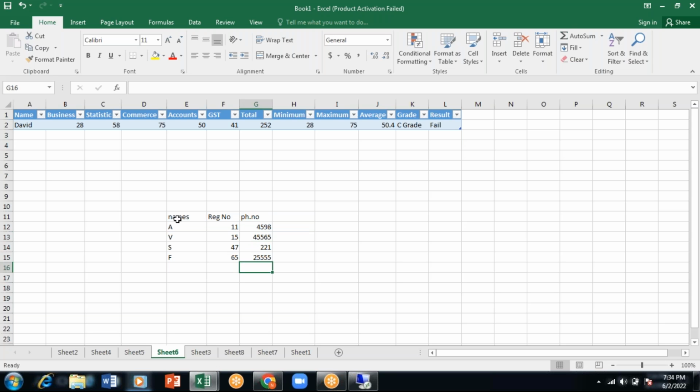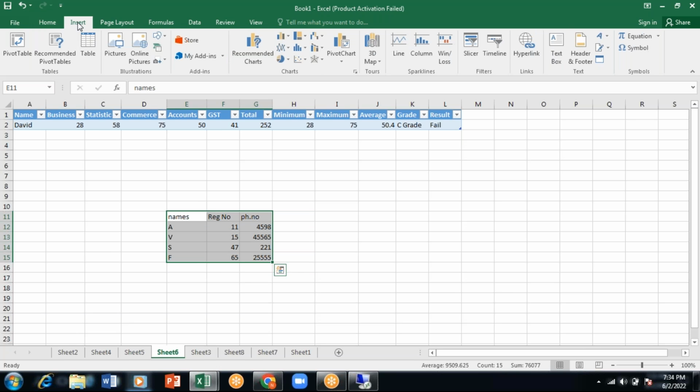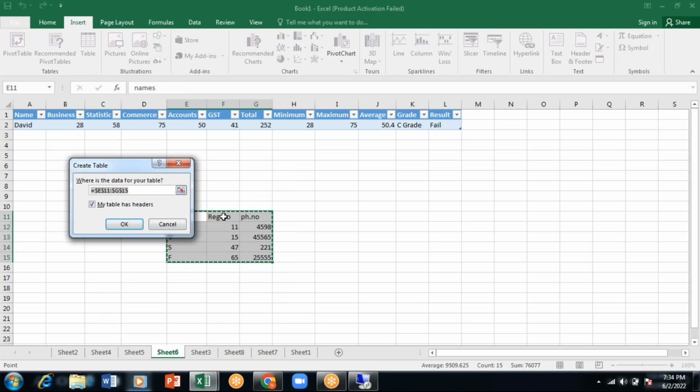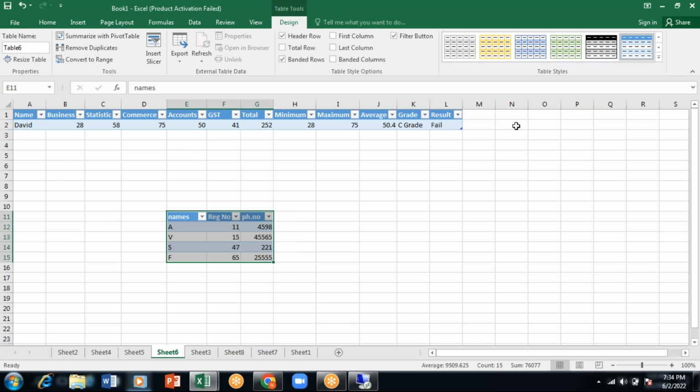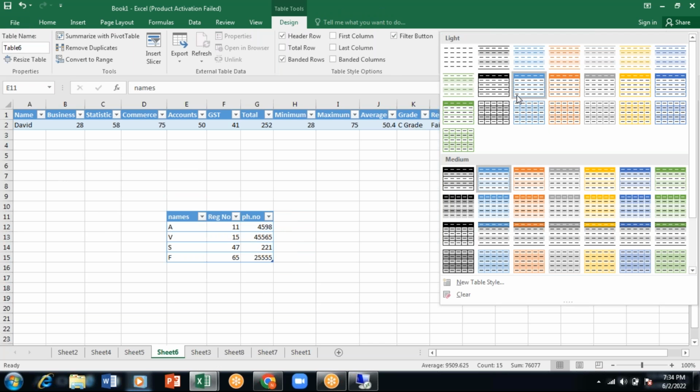After doing this, go to the first cell and select the entire portion of the table you have made. Then go to Insert and choose Table. You can see this dancing line. After giving it like this, click on OK. A table will be created. Then you can change the color, whichever color you want.